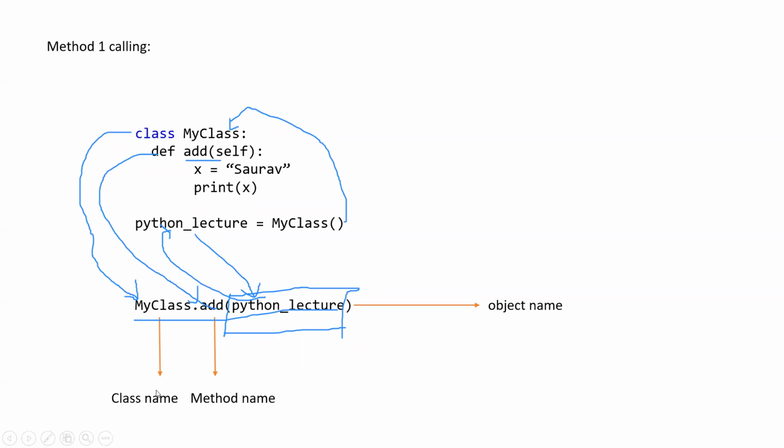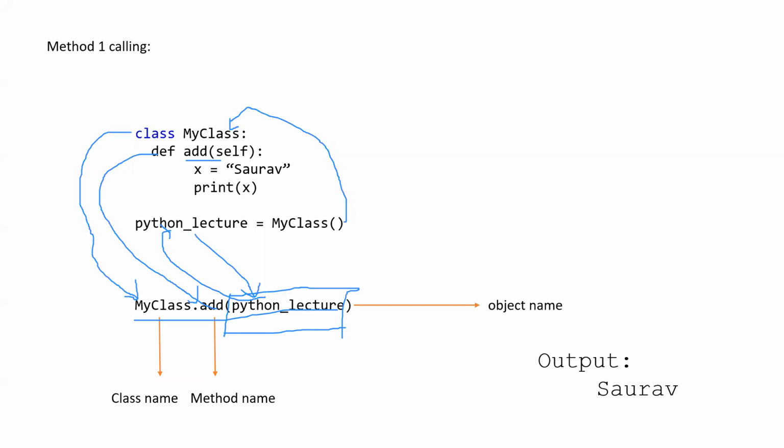It has a class name, a method name, and the object name, and it will give the output. What is that? That is whatever is inside the method. Method means function. That is def add. Whatever the name is, I have just given any xyz name. So this method works only when we are passing the object. Without passing the object we cannot do this.